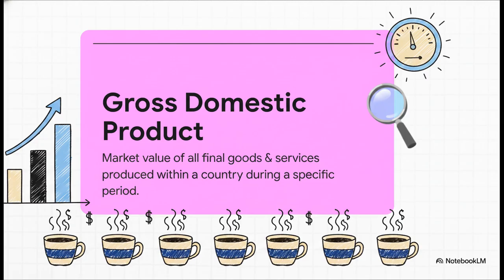If you buy a brand new car built this year, yep, it counts. But if you resell that exact same car 3 years from now, doesn't count. It's kind of like how a coffee shop tracks their daily sales. A nation uses GDP to act as a real-time barometer for its overall economic health.